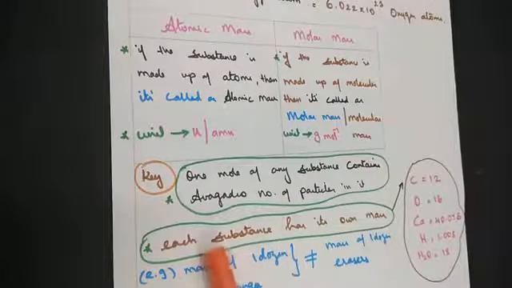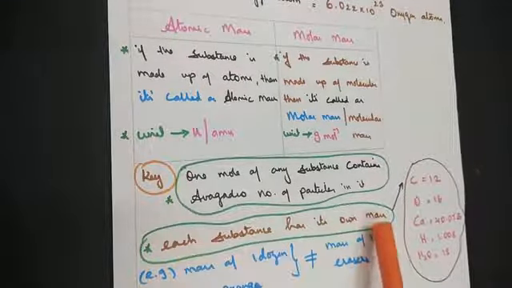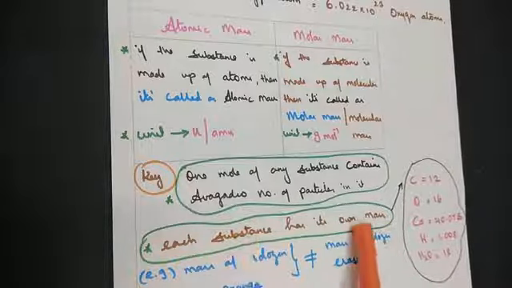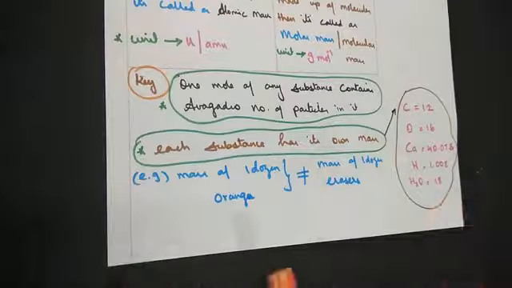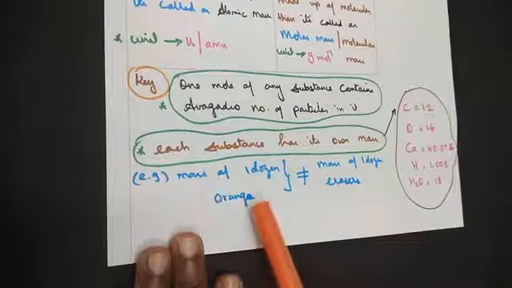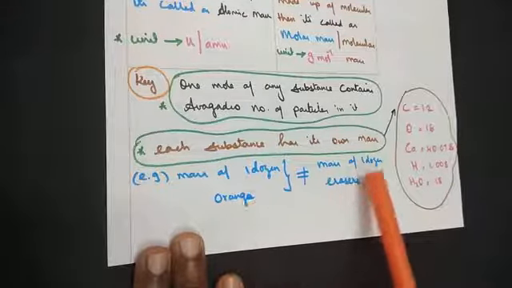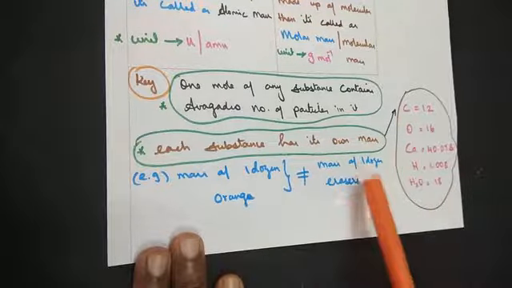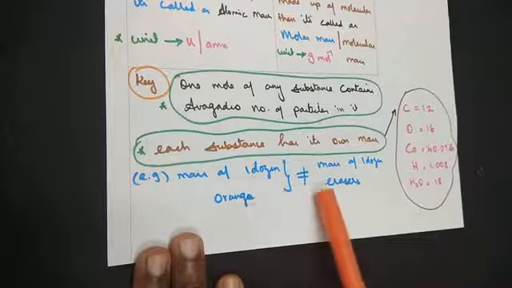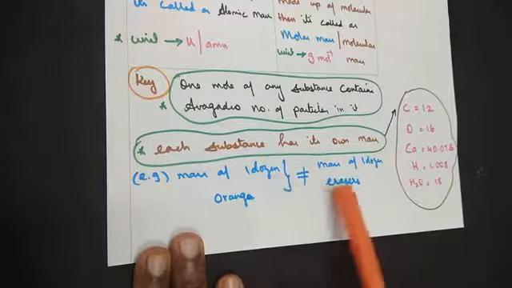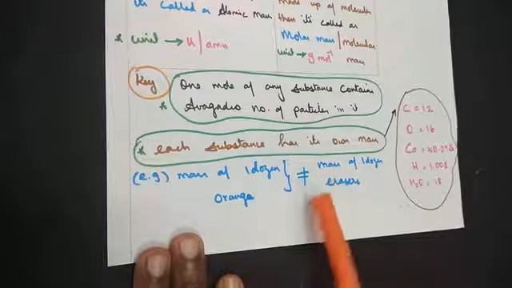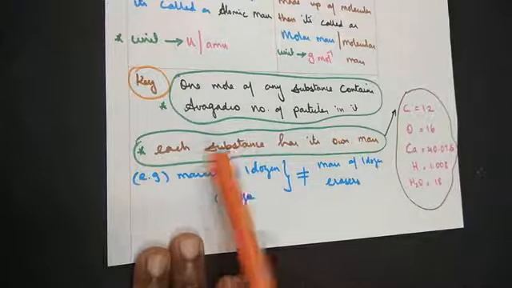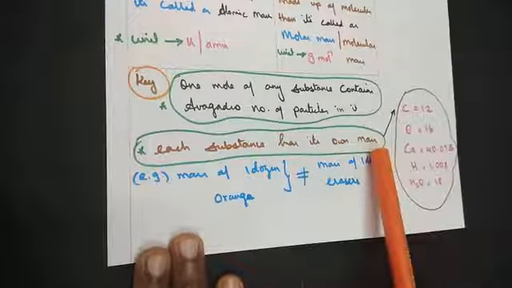Point number 2, each substance has its own mass. For example, as I wrote here, the mass of 1 dozen oranges is not equal to the weight of 1 dozen erasers. 1 dozen stands for 12 oranges and 12 erasers. But when you weigh them, the weight of oranges will not be equal to the weight of erasers. That's the point we have written. Each substance has its own mass.